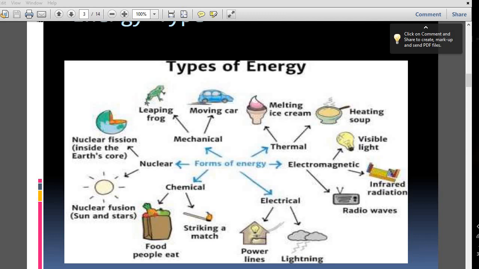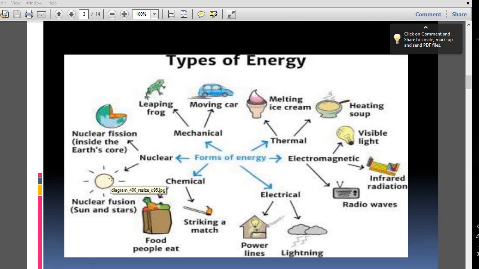Chemical energy: the food you are eating is chemical energy. Striking a match is also chemical energy. Nuclear energy is the nuclear fission inside the earth's core; inside the earth a nuclear reaction is going on, so there is nuclear energy. And inside the sun there is hydrogen and helium, and the reaction is going on all the time, so there is a nuclear reaction there.